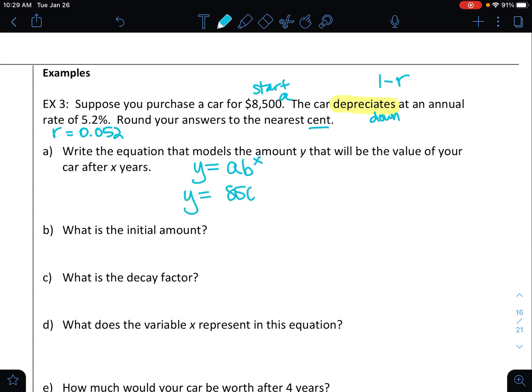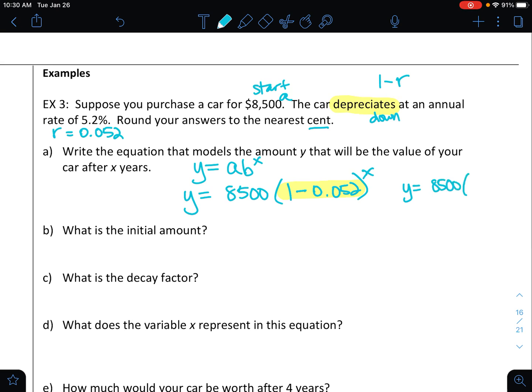Okay, so let's add a little to the equation. y equals 8,500 is the a. And then I'm going to do parentheses because I need to do 1 minus the r, and the r is this decimal, 0.052. And then don't forget it's raised to the x. I'm going to have y and x as my 2 variables. The only other thing I want to do here, let's go ahead and do the math, and then we're going to finish our equation. So 1 minus 0.052 is 0.948.